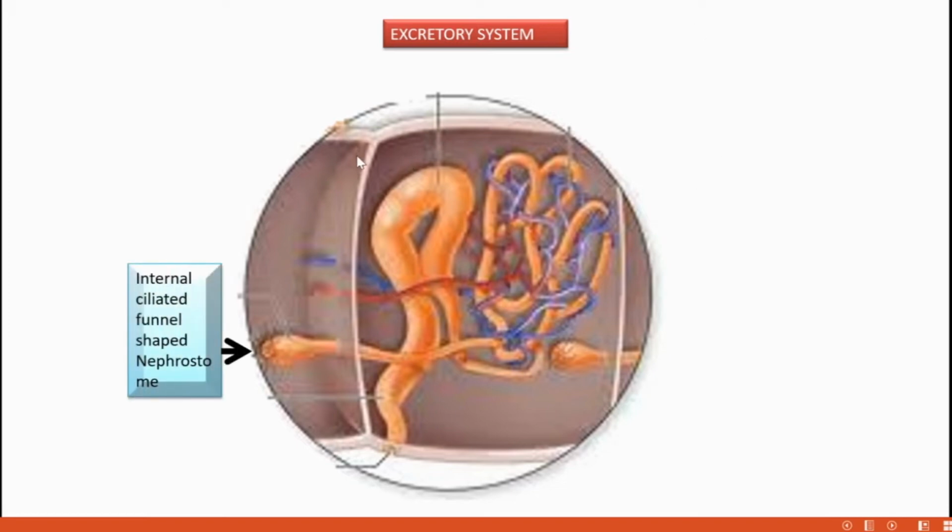This is the septa that divide each segment, and the nephridium has a stome. It is an internal ciliated funnel-shaped portion. And after that, a preseptal canal, the canal seen before the septa. That's the preseptal canal.